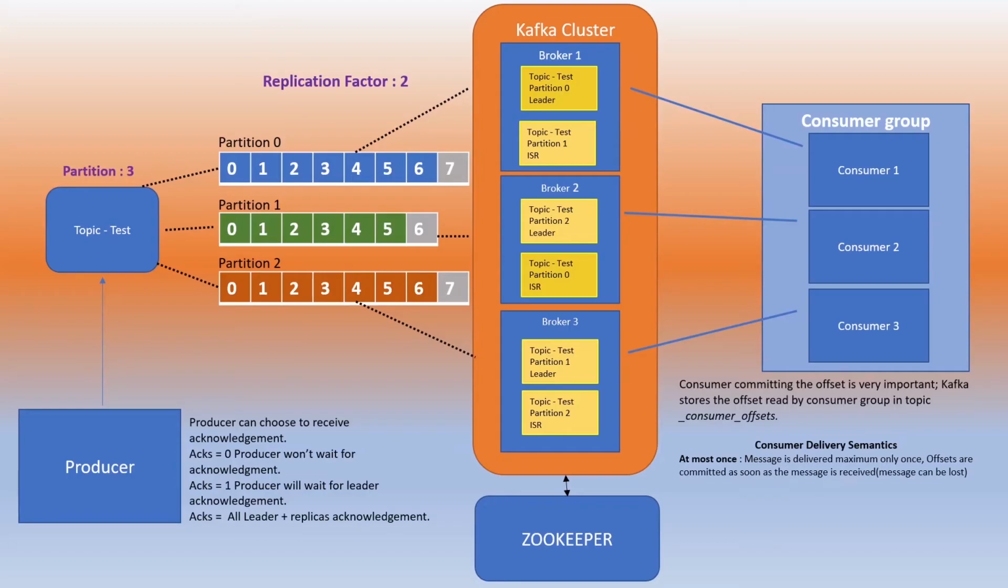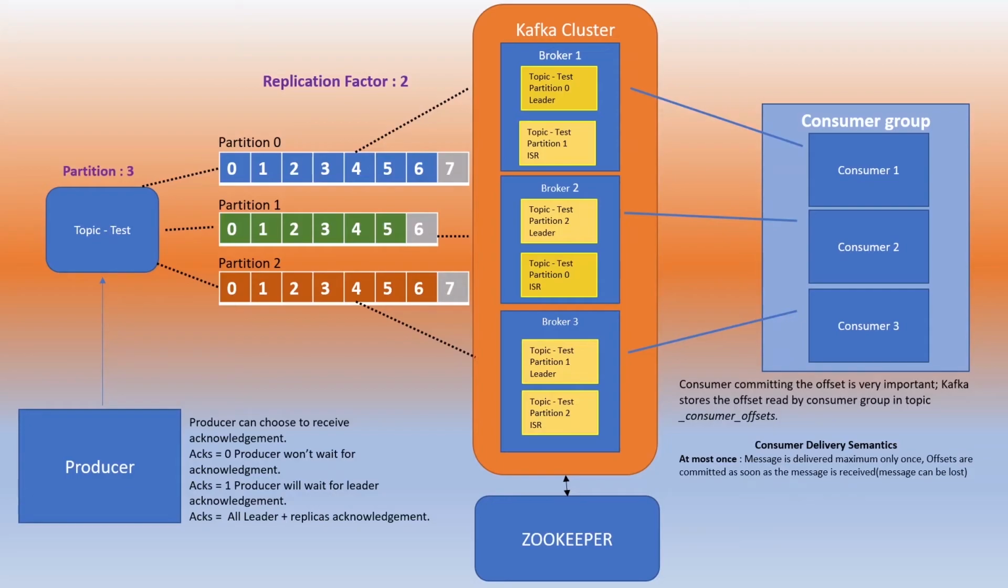So let's take an example. There is a consumer. That consumer has consumed the message until offset 5. It has received the message until offset 5, and it has committed the offset until 5 as soon as it received the message. And it has also successfully completed the processing. So there is no issue until offset 5.